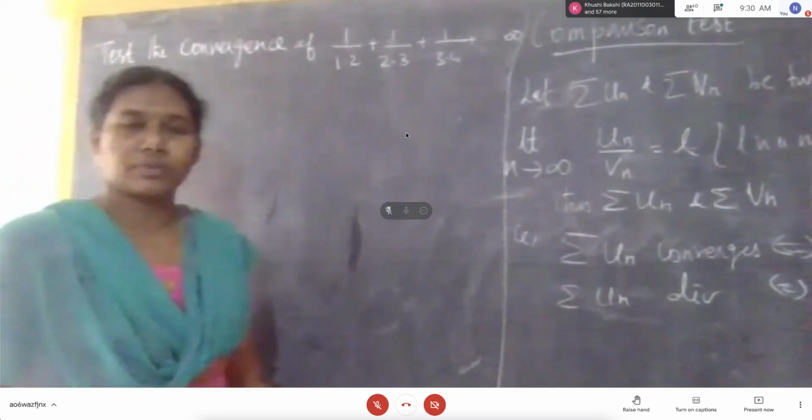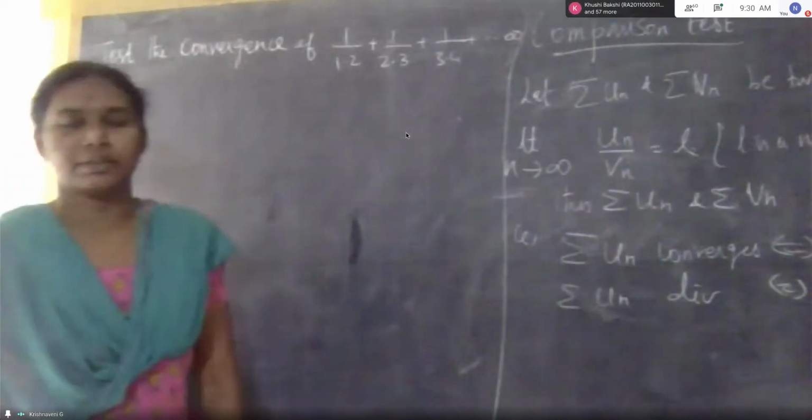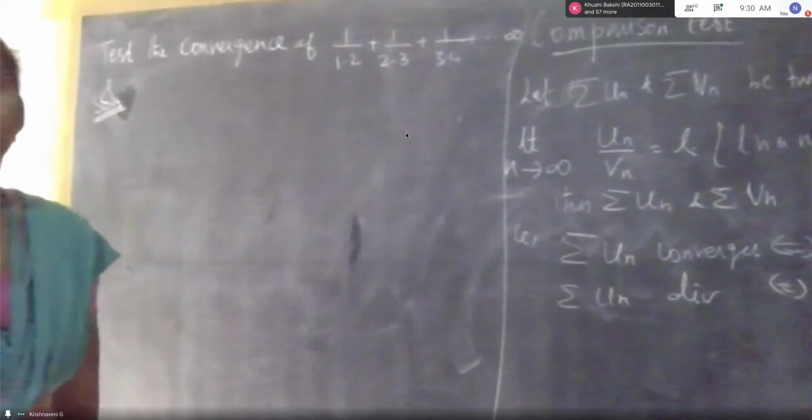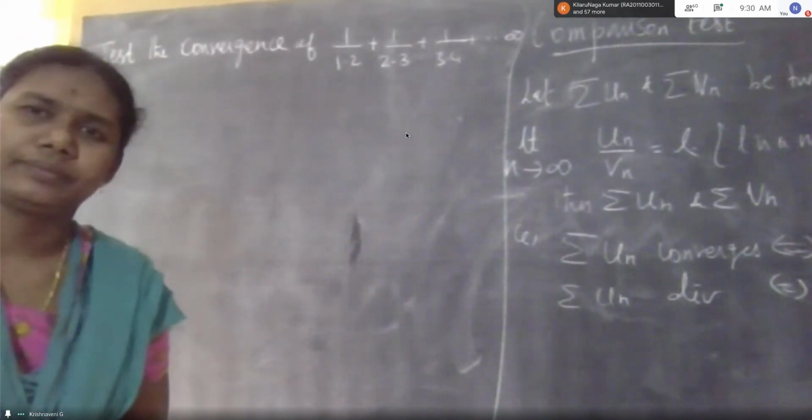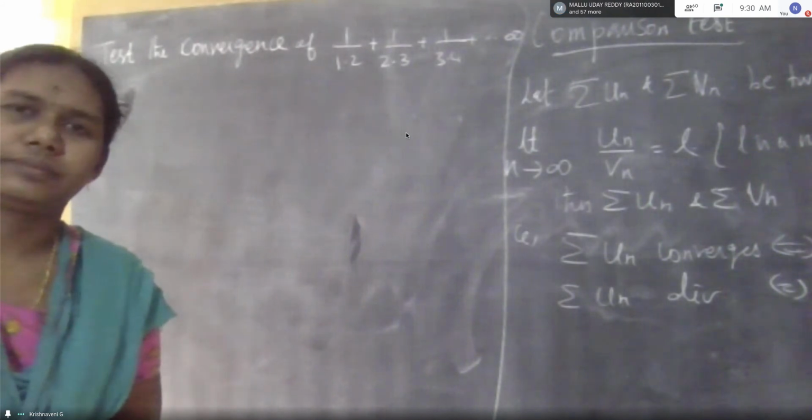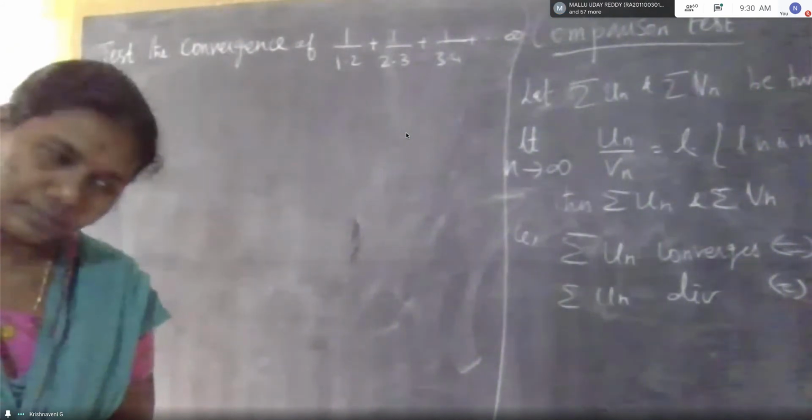What do we have to do? First step, you tell me using this statement. Right or wrong, no problem. You just tell me. Write un and vn.